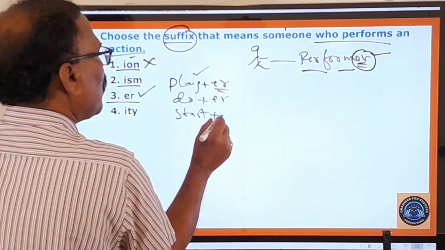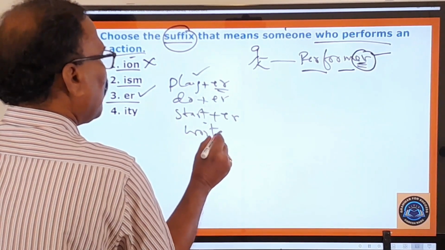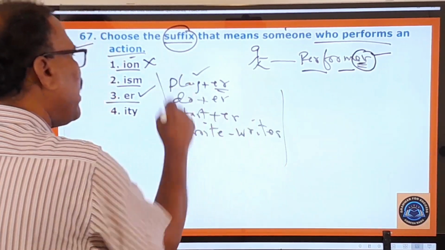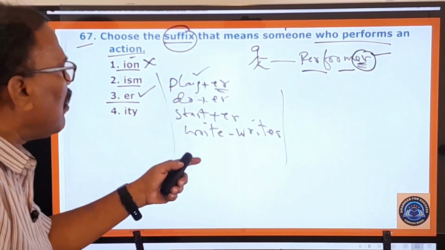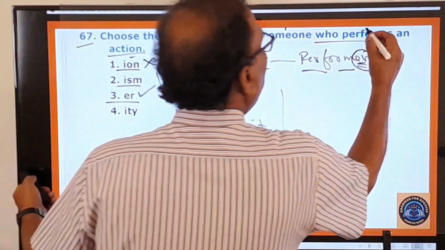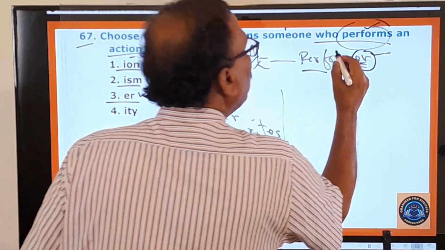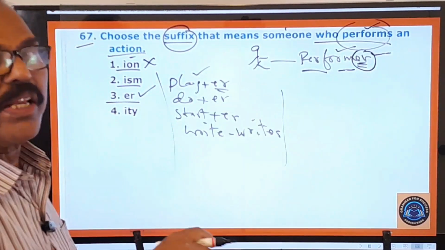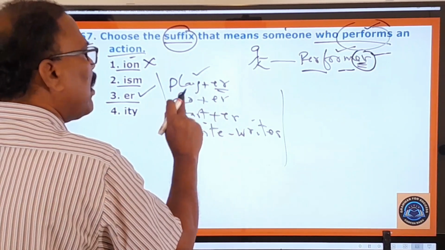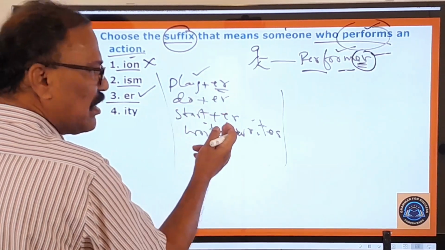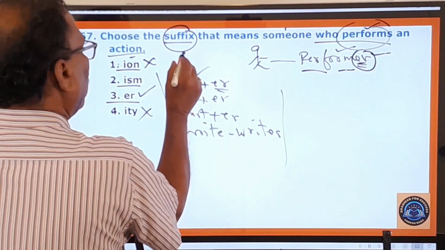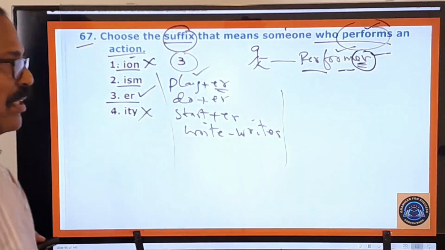Start plus ER, starter. Write and writer. Many ER words are there. So these are all the actions and these are the doers of those actions. So here the action is performed. The doer of this action is called a performer. One who performs is called a performer. One who plays is called a player. One who does is called a doer. One who starts is called a starter. So in this way, the first one, second one, fourth one are wrong. Only the third one is your answer. Now you move on to the next question.